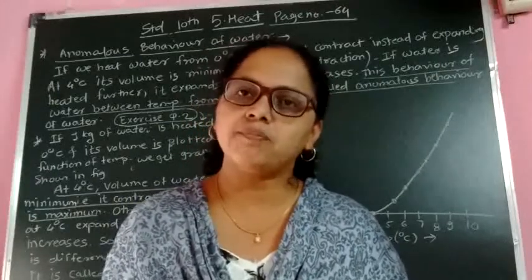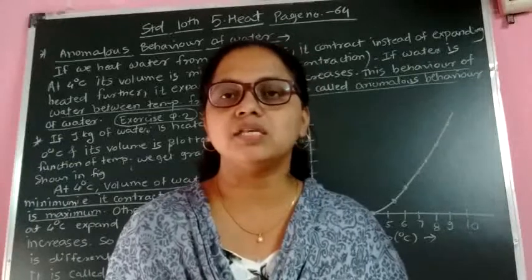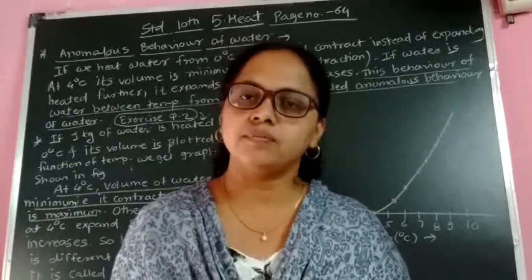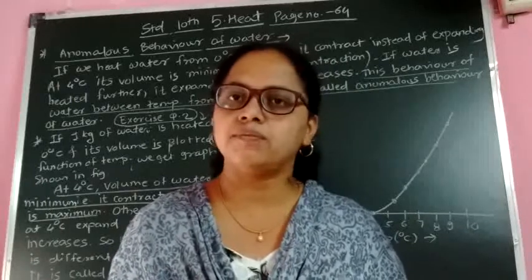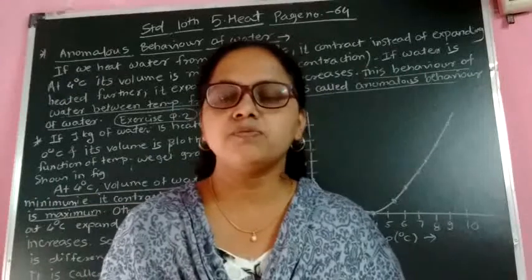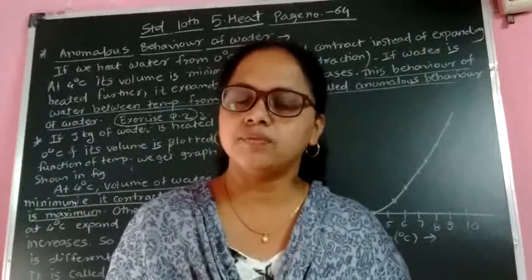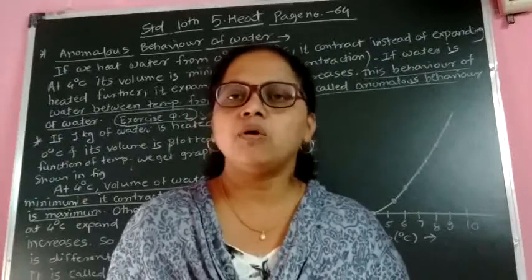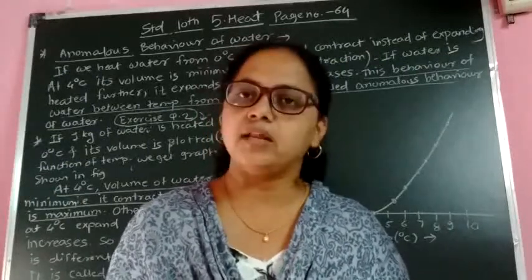So when we apply the pressure, the melting point of ice decreases below 0 degrees Celsius so that ice melts into water. But when we remove the pressure, then water is again reconverted into ice. So this phenomenon is related with the pressure. Regelation is related with the pressure. Now the next point, can you tell?